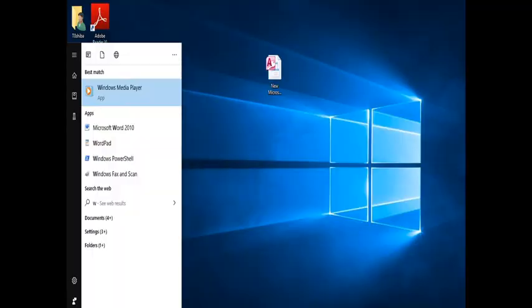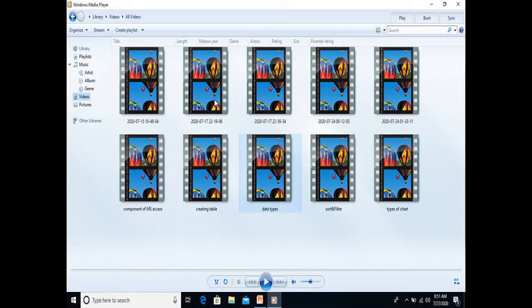Okay, now how to start the windows media player? For that you have to click on the office button. When you click on the office button, this pop-up you will see in which you will get windows media player. When you click on this windows media player, it looks like that. Here this is the windows media program, this is the title bar of the program, and this is the control buttons, minimize, maximize and close button.